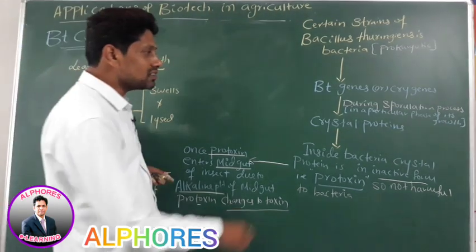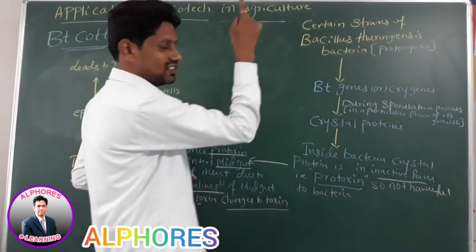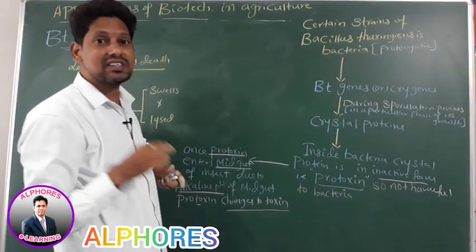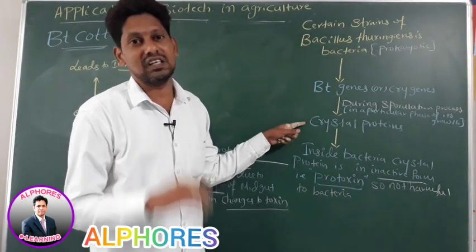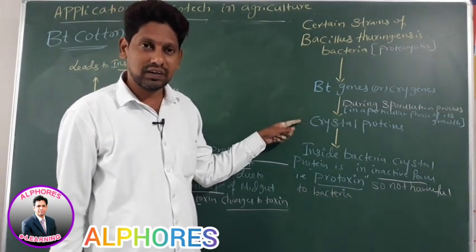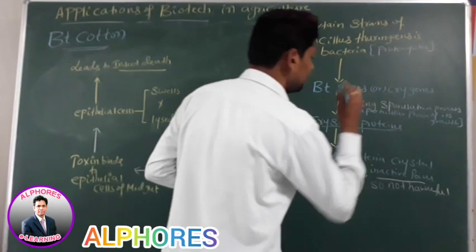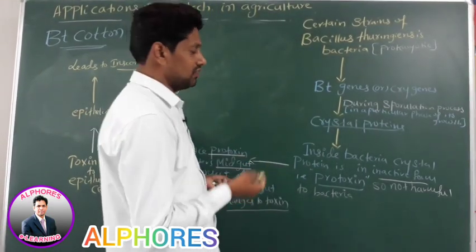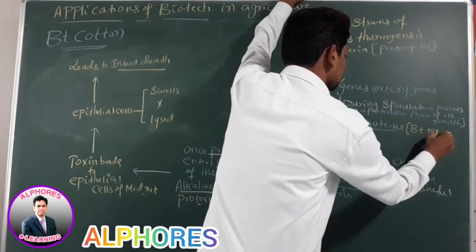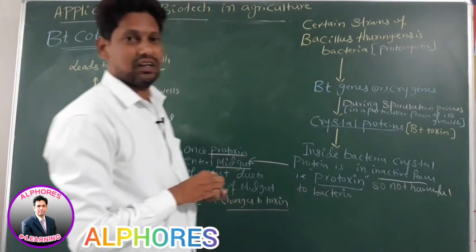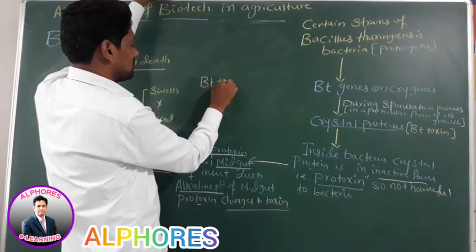It means these crystal proteins produced by certain strains of Bacillus thuringiensis bacteria have which property? Insecticidal property. Sir, can I call this crystal protein a Bt toxin? Yes. Which toxin? Bt toxin. Therefore, that is a Bt toxin.